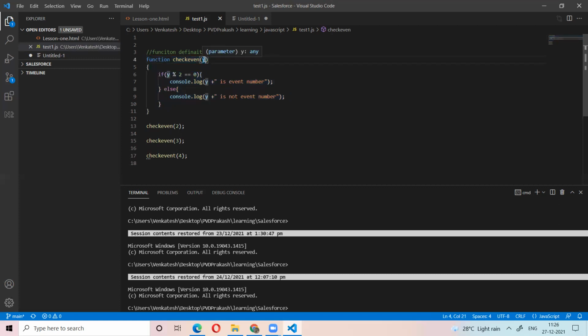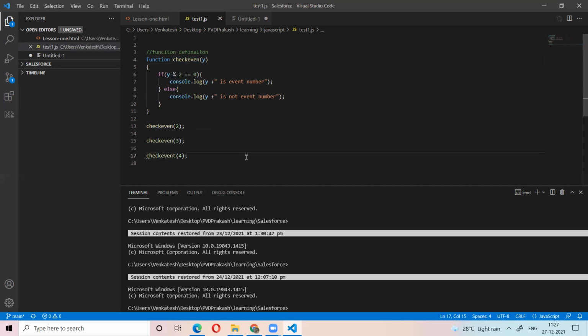Whatever we are giving to the function in the function definition, those are called arguments. When you are calling the function, if you give something, that is called a parameter. While the function call, if you are passing something, that is called the parameters. So here y is called the argument. Here 2 is called the parameter. So you are passing the parameter to the function check even.